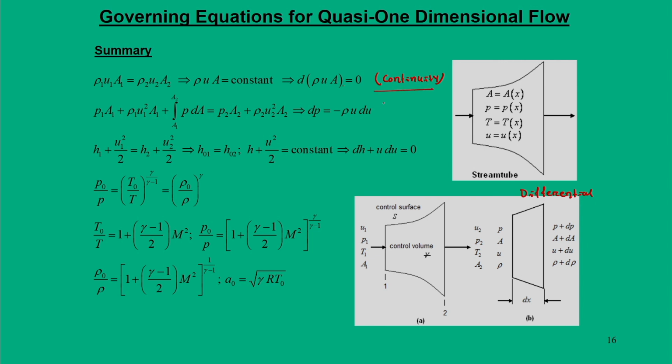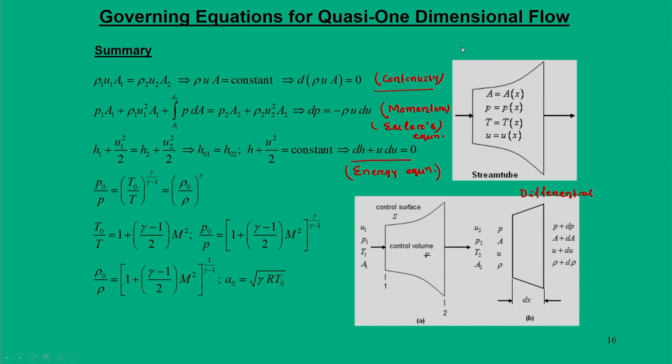We will have the Euler equation, that is the momentum equation, and the third one is the energy equation. These things form the very basic bottom line equations to be studied for the quasi one dimensional approach.